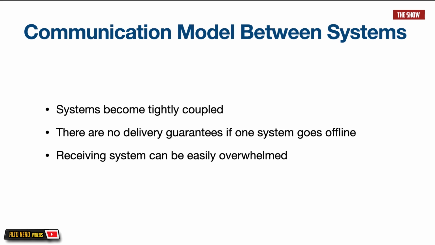There are no delivery guarantees if one system goes offline. And also, the receiving system can be easily overwhelmed. This is because the receiving system does not control the pace at which new data comes to it, alright? It does not control that. So it can easily get overwhelmed.